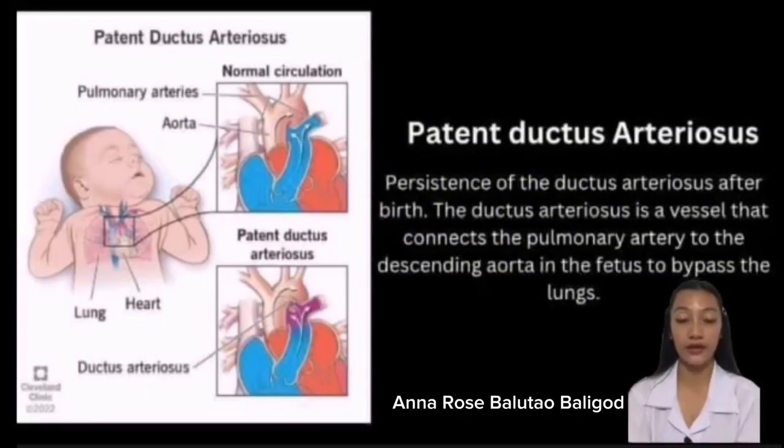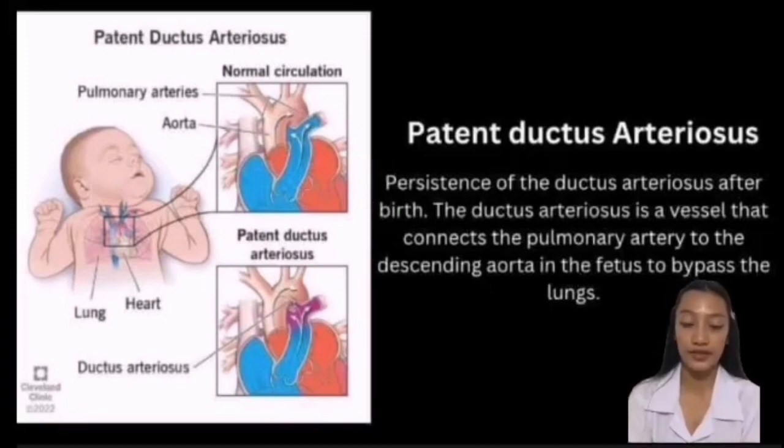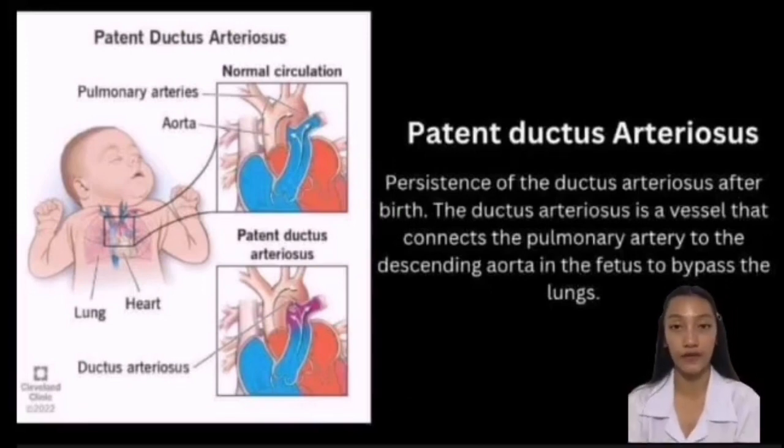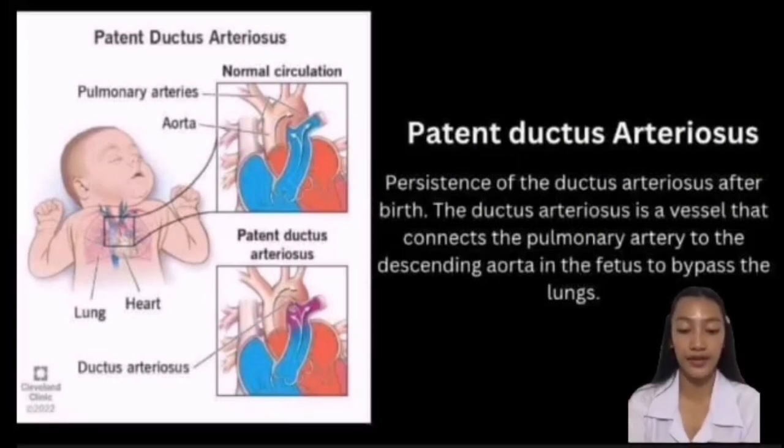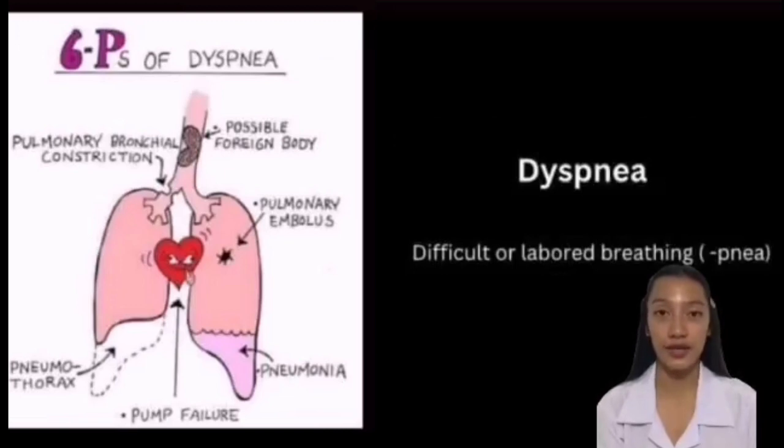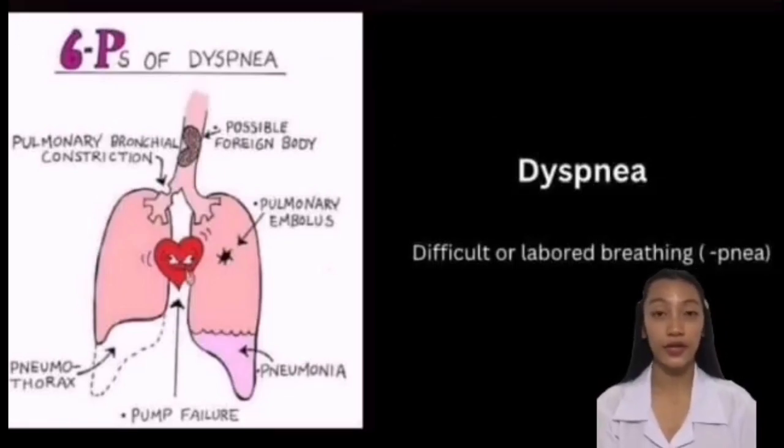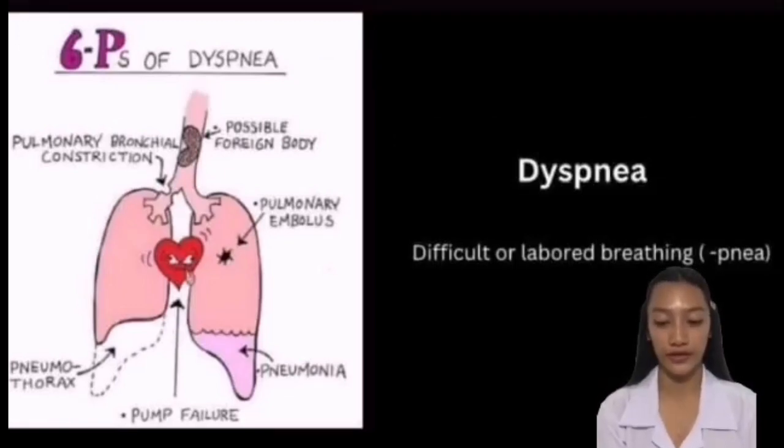Patent ductus arteriosus, persistence of the ductus arteriosus after birth. This is a vessel that connects the pulmonary artery to the descending aorta in the fetus to bypass the lungs. Dyspnea, difficult or labored breathing.